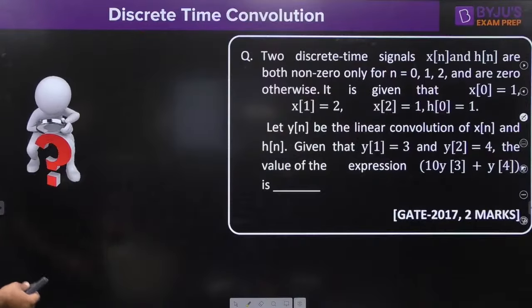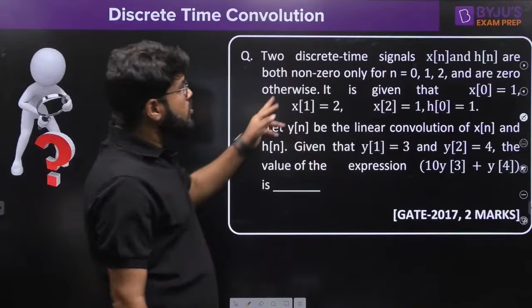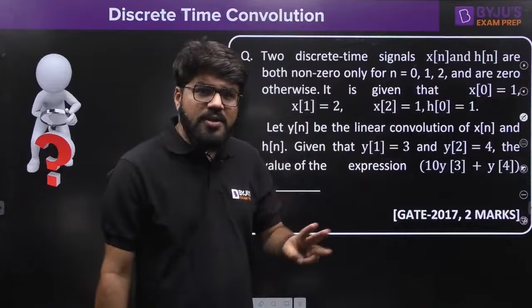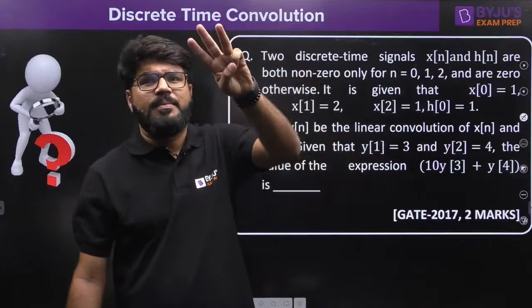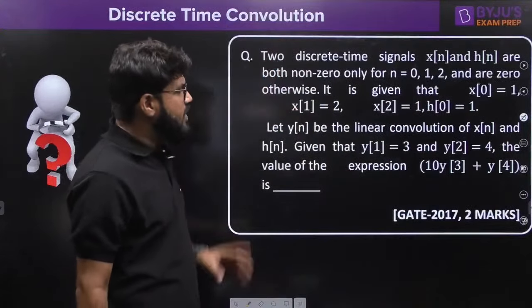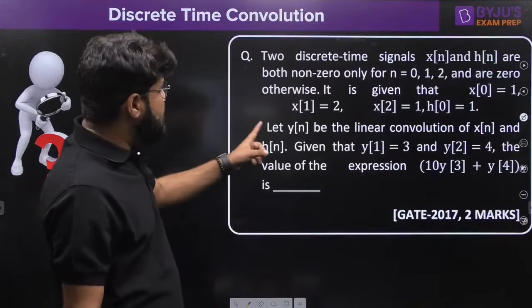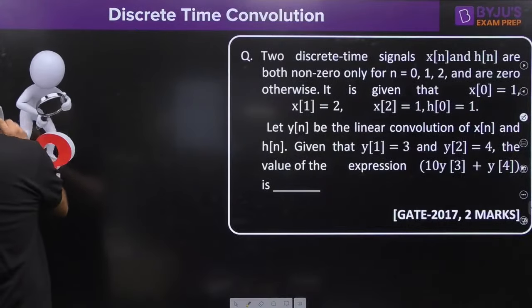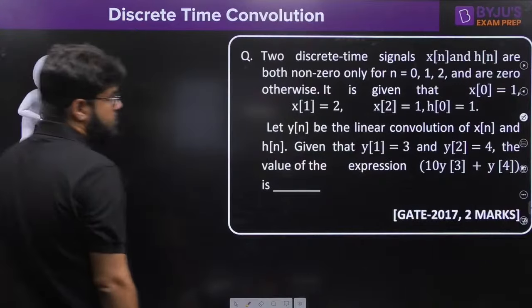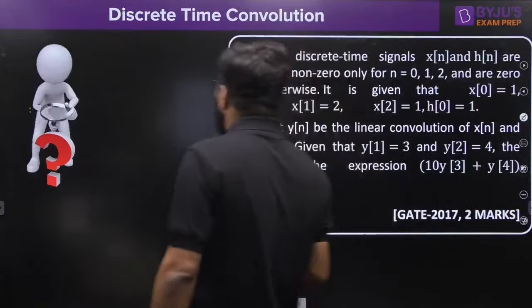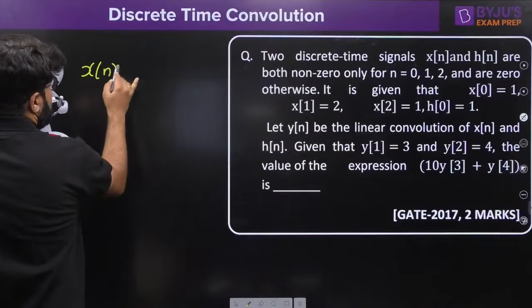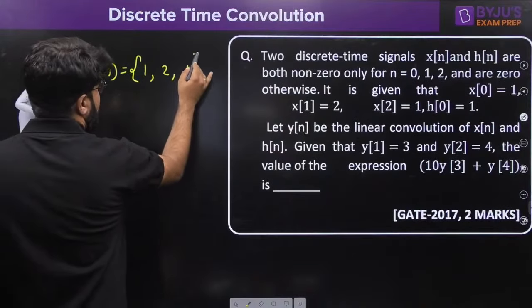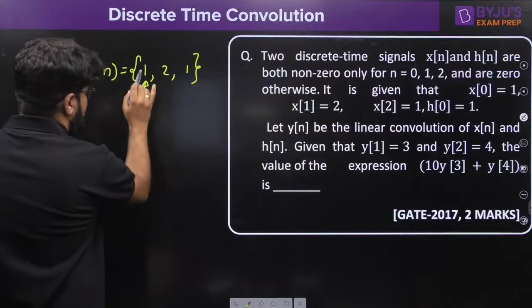Two discrete time signals xn and hn are both non-zero only for n equal to 0, 1, 2. This is clearly a finite length signal. They are non-zero only for 3 values of n, so the length is 3, and they are 0 otherwise. It is given that x0, x1, x2, so the value of xn has been given to you directly. x0 is 1, x1 is 2, x2 is 1. This is x0, the origin.